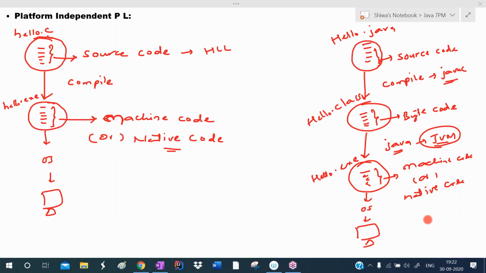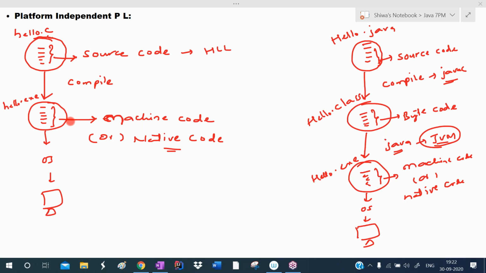Once again, I am repeating. Pay attention and listen carefully here. Here we are writing a C program. This code is called source code. I am storing it in one particular file, and that file name is hello. hello.c is the extension of a C program. This program is in high level language, and the computer cannot understand it, so I'm compiling this program.